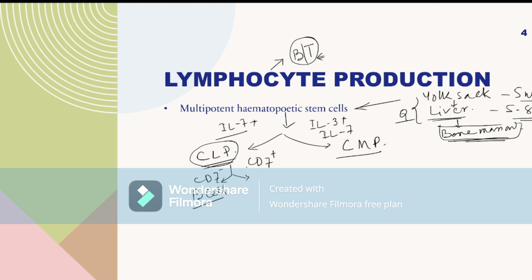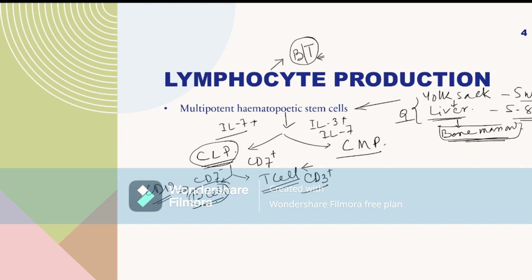If the CD7 is positive, then the common lymphoid progenitor will produce T cell. The CD marker for B cell and for T cell is common in MCQ. The CD marker for T cell is CD3 and the CD marker for B cell is CD19.